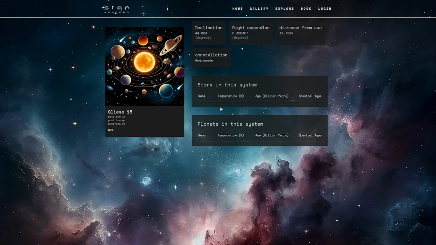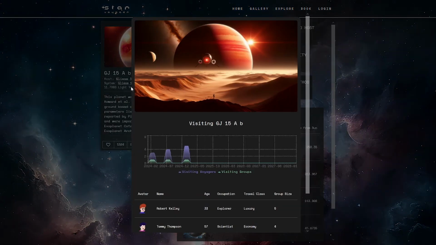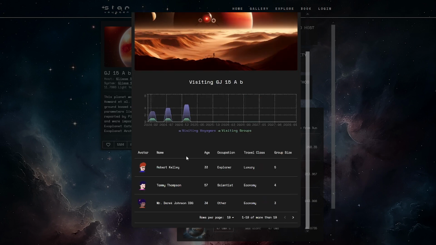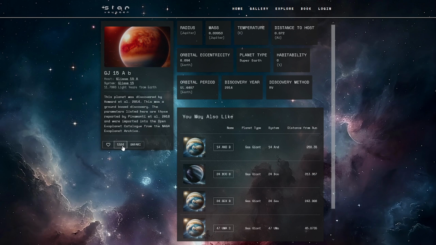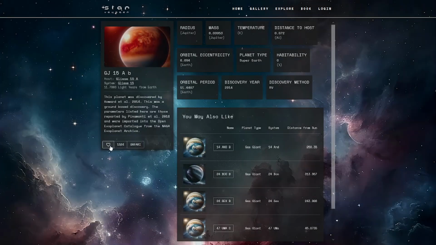Or let's go back and go to a planet in the system. Similarly, you can see all its metrics. You can see similar planets based on their planet type and other metrics. Right here, click on this. We can even give a brief summary of the travelers, basically all the people who are going there and when they're going there. You can see some happy faces with fellow travelers, their basic demographic info. You can even see how many people have taken an interest in this planet, a brief demographic breakdown, or even like this planet yourself, which obviously requires you to log in.